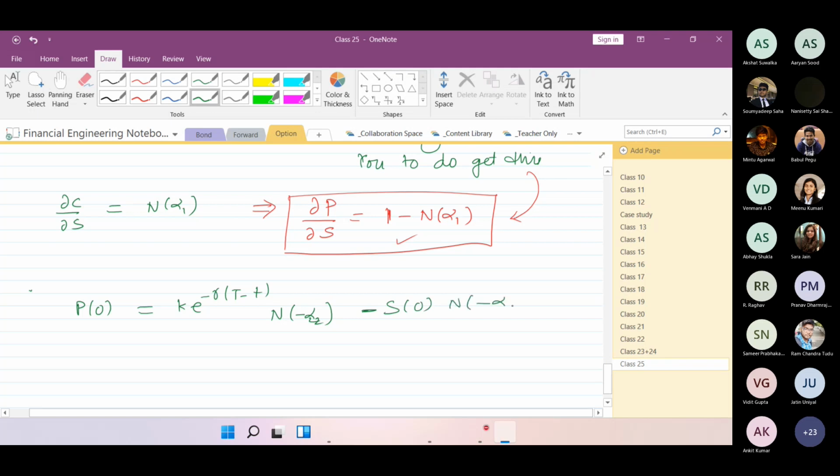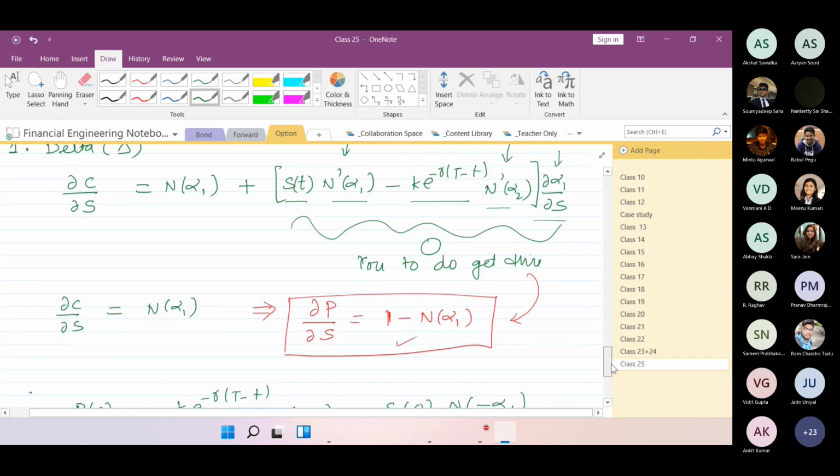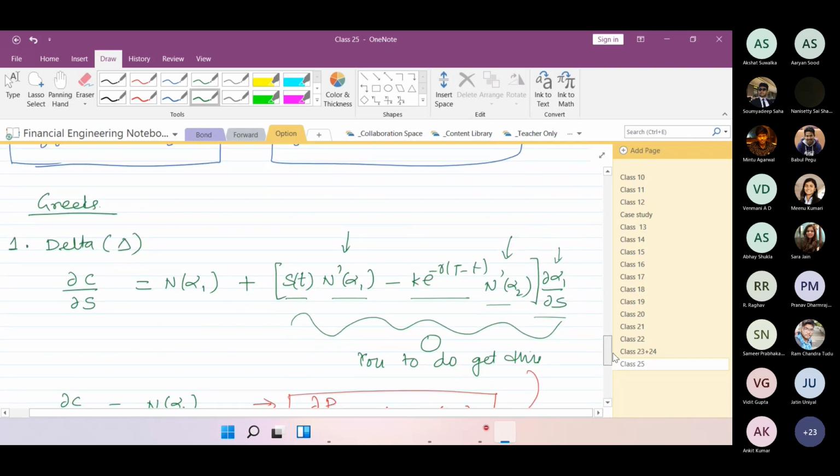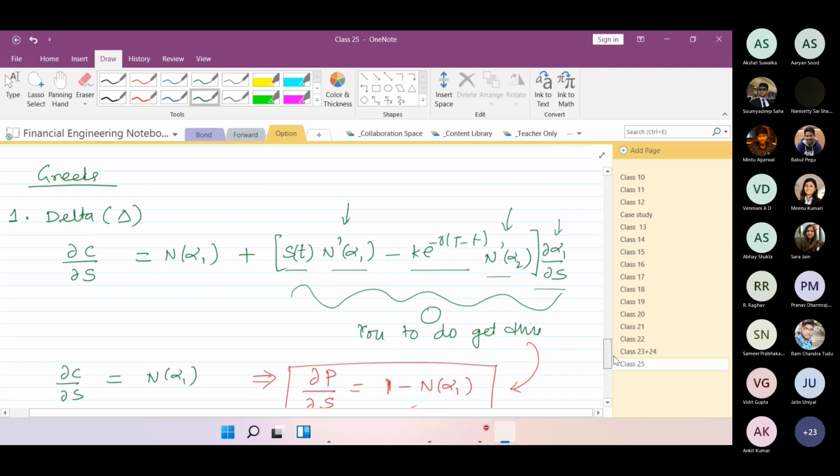Now do the partial derivative with respect to S. What expression will you get? Just let me know. See this part and match with this, and let me know what expression you will be getting.